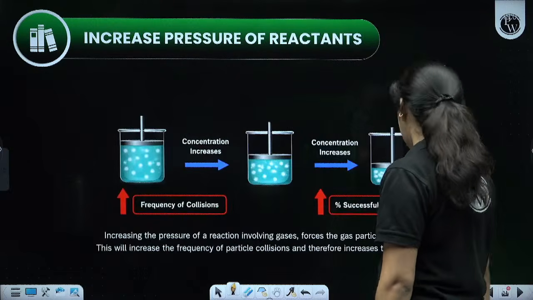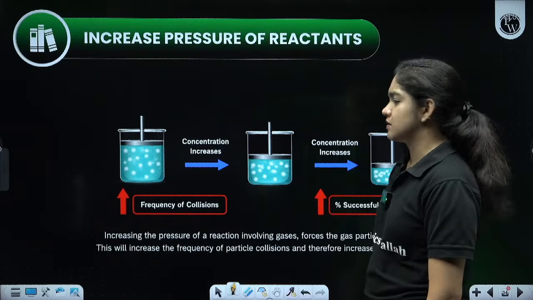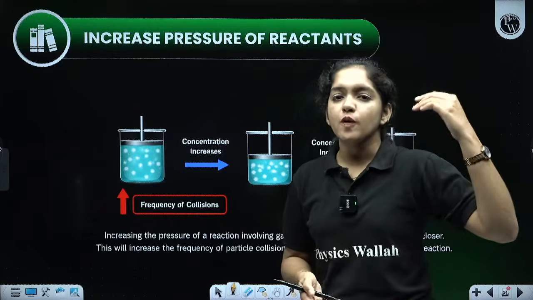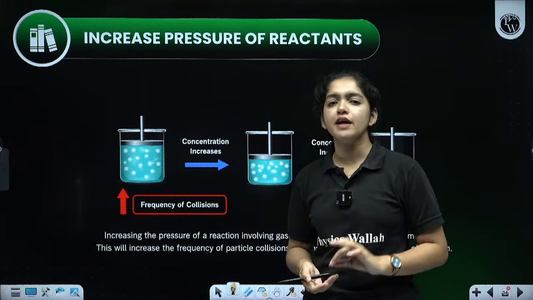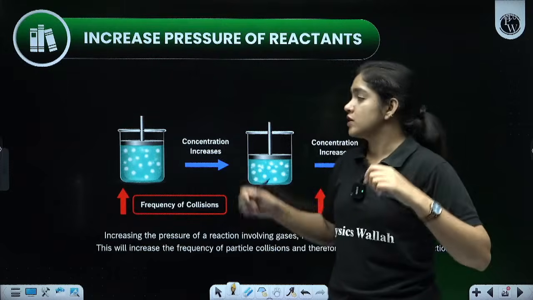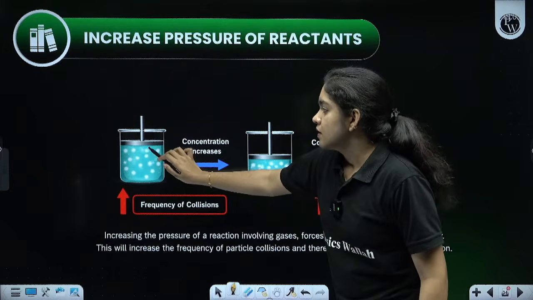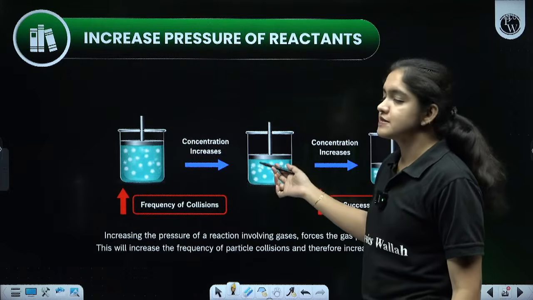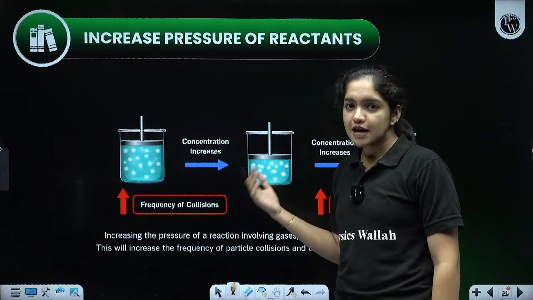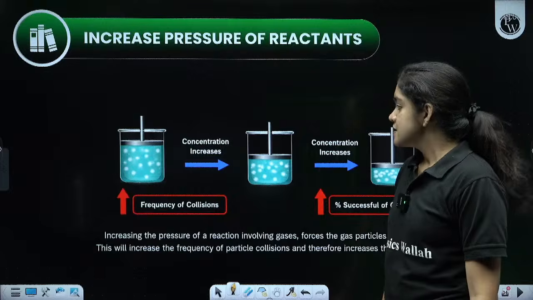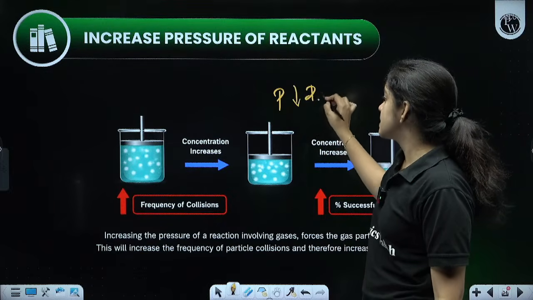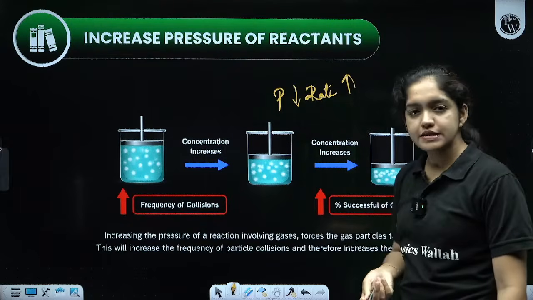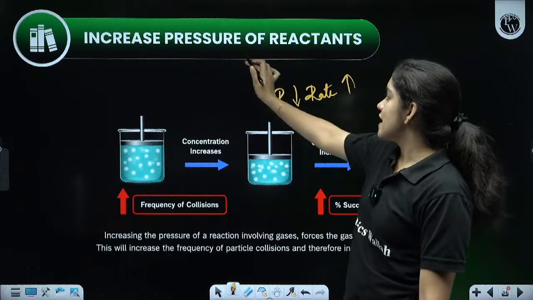Okay. Then next one, the pressure of the reaction. Same example we discussed, right? We have filled a liquid in a beaker. On the top of the liquid, a gas is pumped. Or just think about soda water. And what is happening when we apply a pressure on the top of the liquid? What happens? Its solubility increases. The gas starts to dissolve in the liquid easily. So when pressure increases, what happens? Rate also increases. Concentration increases, rate of reaction also increases. So that is the effect of the pressure.